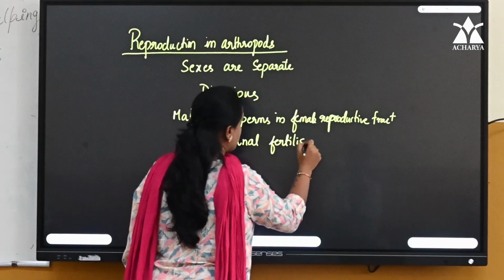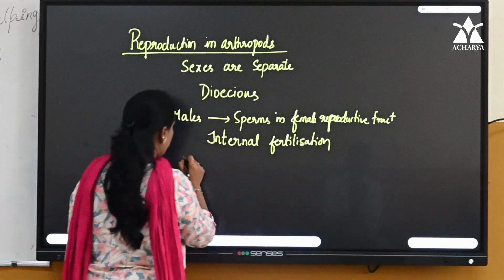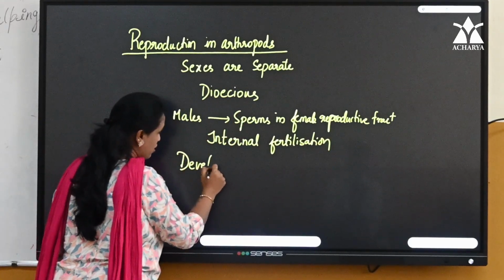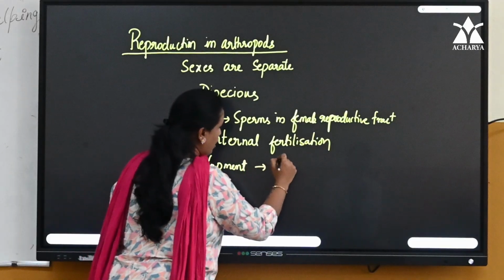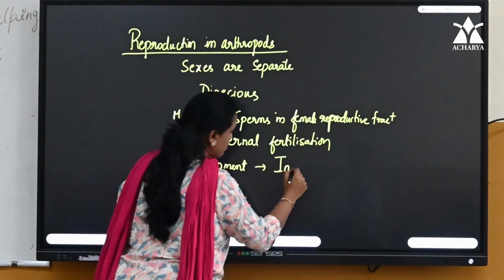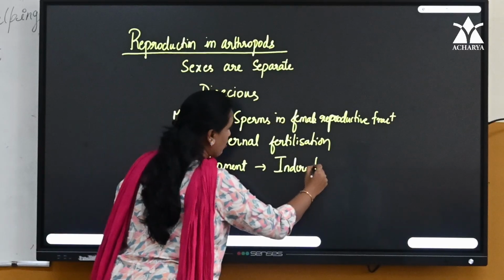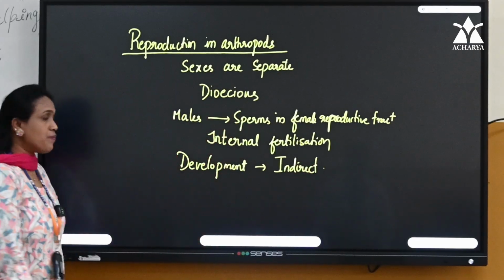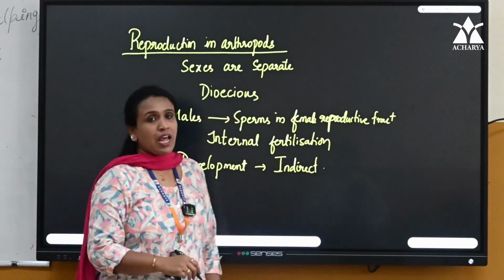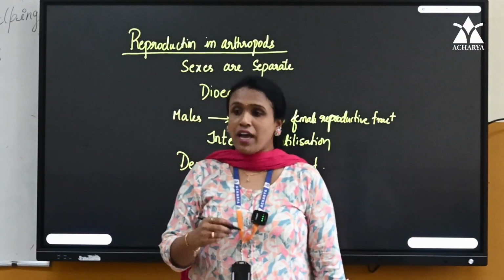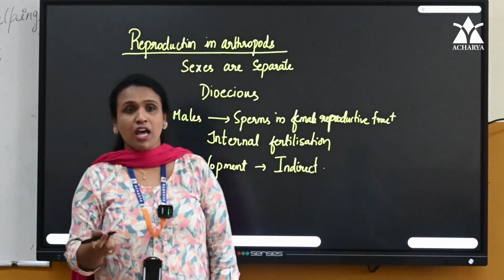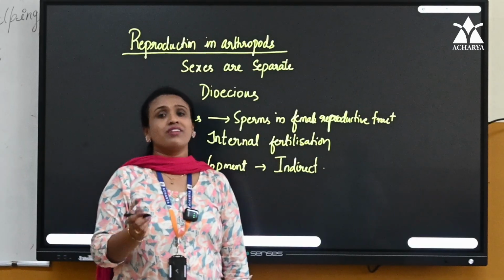Internal fertilization. Next, development is always direct or indirect? Indirect. That means eggs will hatch into larva. Larva develops into adult.